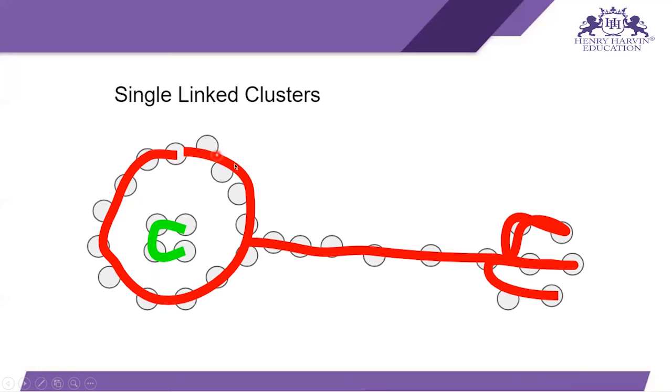We can make two groups, this is one group and this is another group, where we have linkage: these two points are linked, these two points are linked, and this point is linked to this and this. That's why we have this linkage. But these points are much farther apart, so we can't link them.